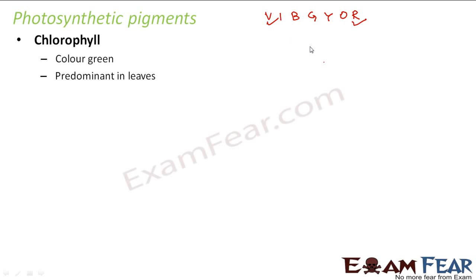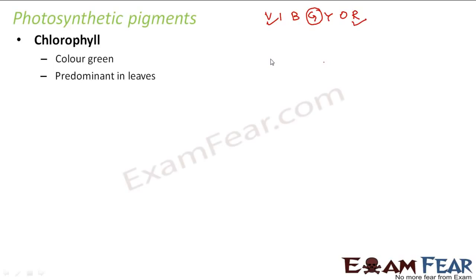So now when it absorbs these colors more, what is the color that it doesn't absorb? The middle one, that is green. So that is why, since it doesn't absorb the green color, all other colors it absorbs. So what is left out? Green. So the green color is reflected and transmitted, and that is why we see it as green.